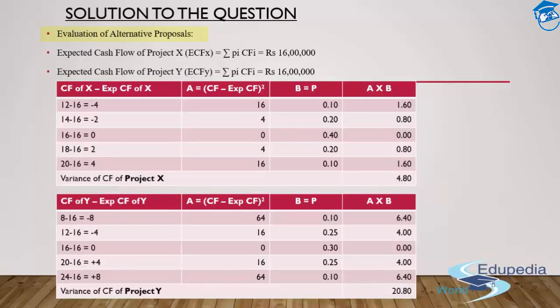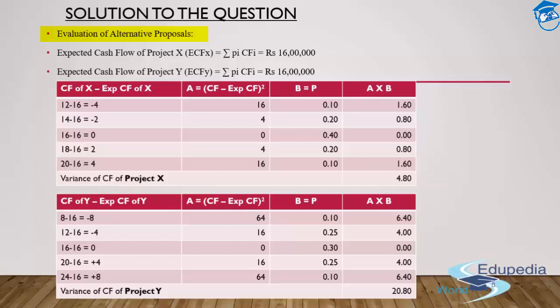It simply says evaluation of the alternative proposals. Number one is the expected cash flow of project X, that is 16 lakh, which I told you of, and the expected cash flow of project Y is again 16 lakh, which I told you of while seeing the question itself. Why can we see that? Because the maximum probability in the distribution was lying on these two figures itself. So most likely we'll get these figures.